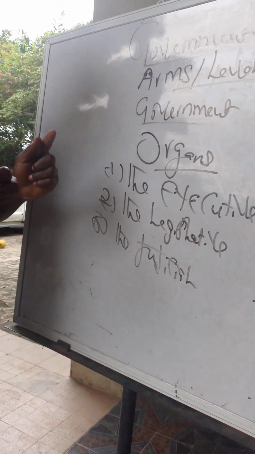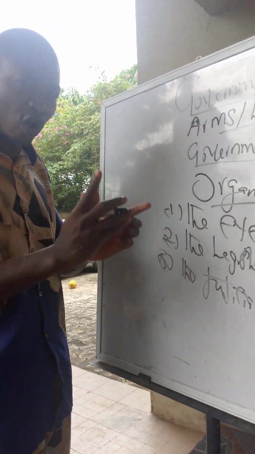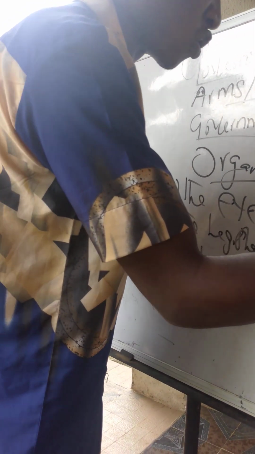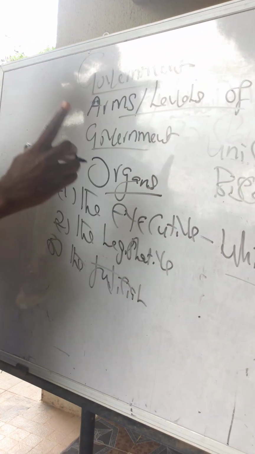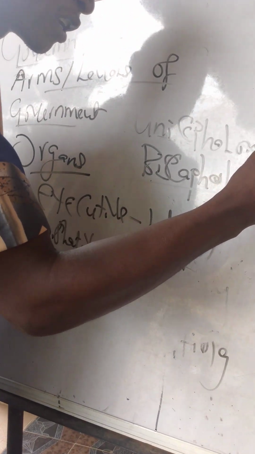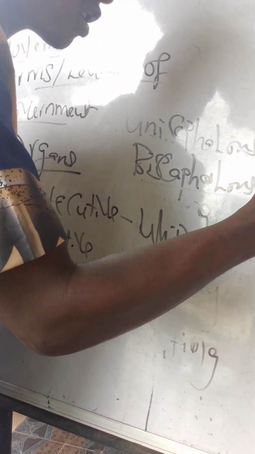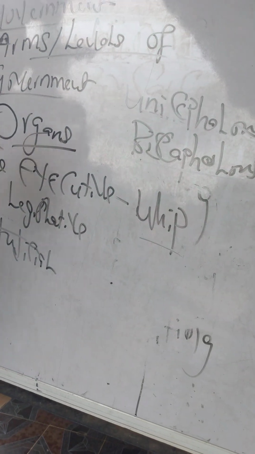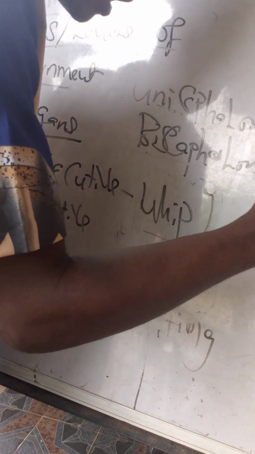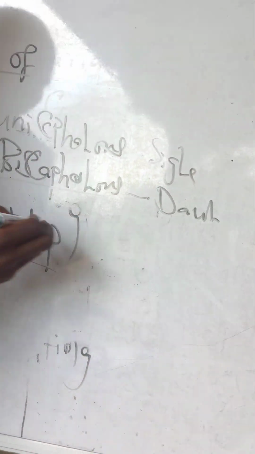But any type of executive that operates on a double legislative authority is called a bicephalous executive. Another name for the unicephalous executive is single executive, but the bicephalous executive is otherwise known as dual executive.